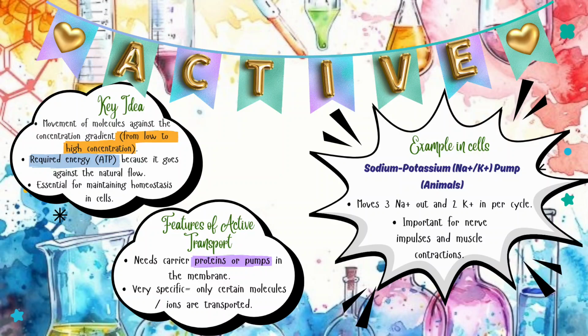Next, features of active transport. It needs carrier proteins or pumps in the membrane. It is very specific because only certain molecules or ions are transported. We got an example in cells: the sodium-potassium pump in animals, which moves 3 molecules of sodium out and 2 molecules of potassium in per cycle. It is important for nerve impulses and muscle contractions.